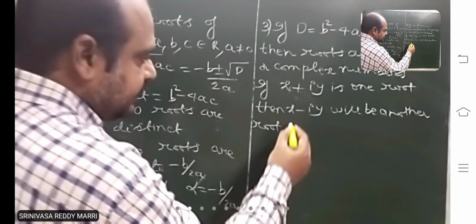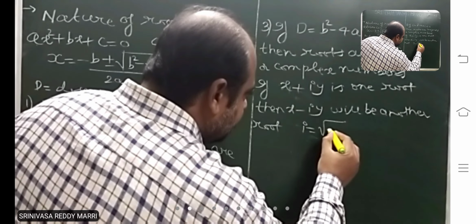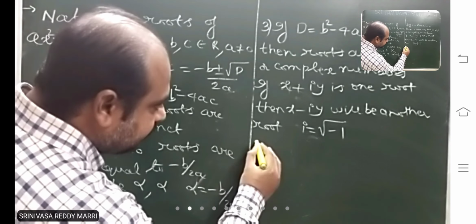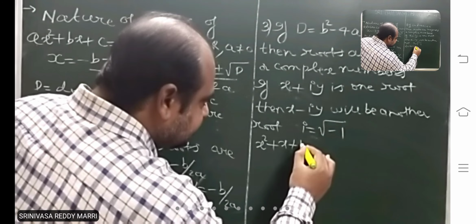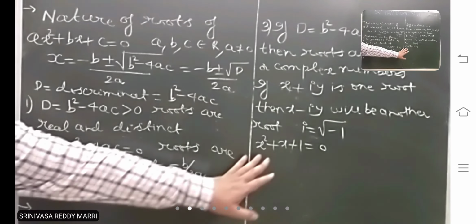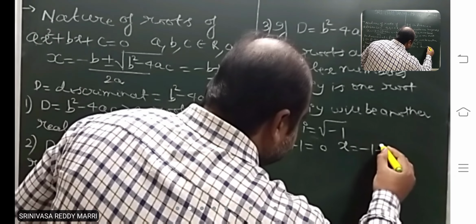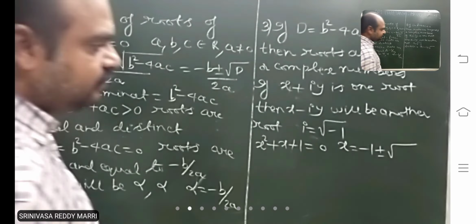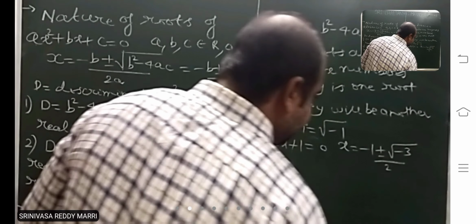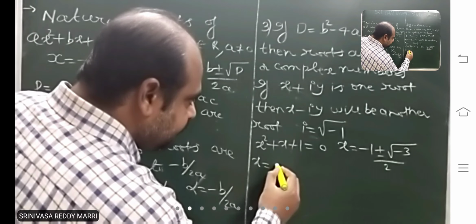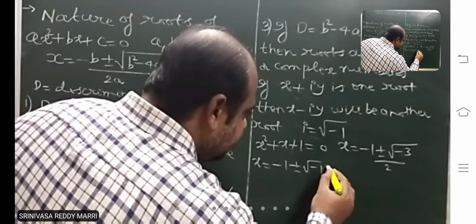So look at here. Here i is an imaginary number. i means root of minus 1. Suppose take an example here. x square plus x plus 1 equal to 0. You are solving here: minus 1 plus or minus root of 1 minus 4, that means minus 3, divided by 2. So this is root of minus 1 into root 3.